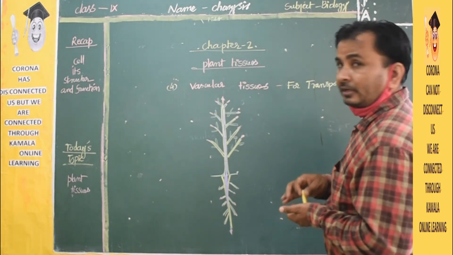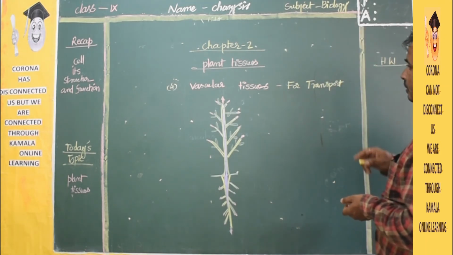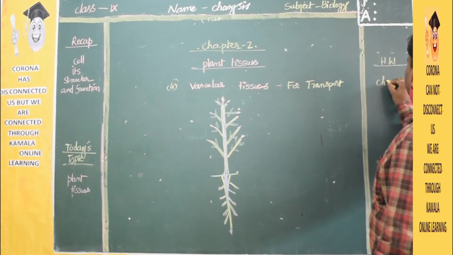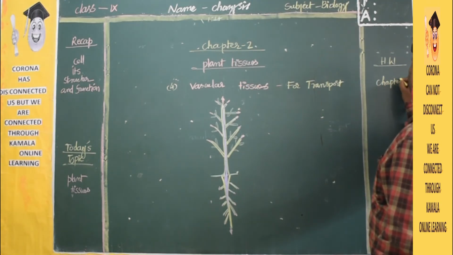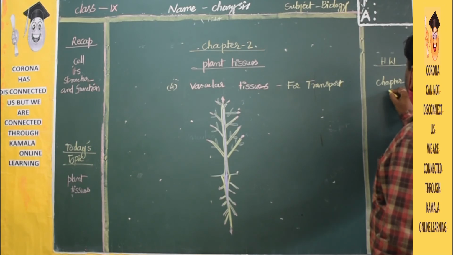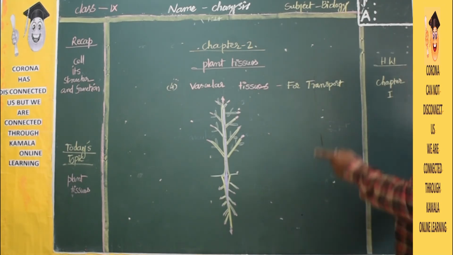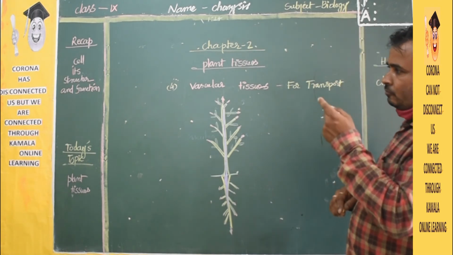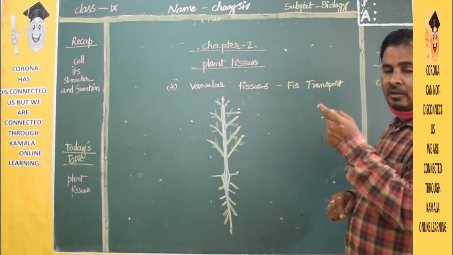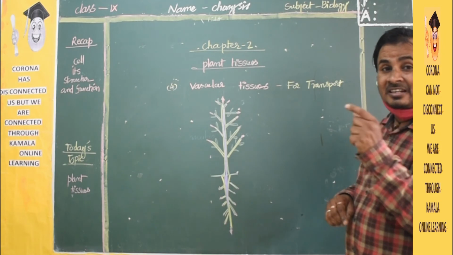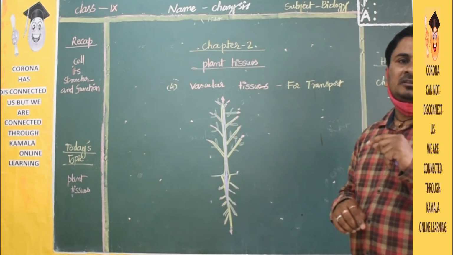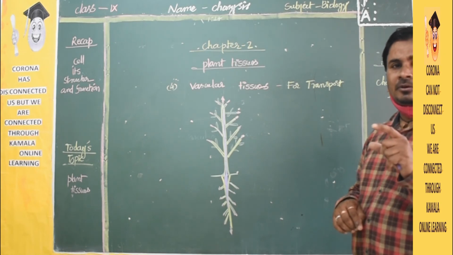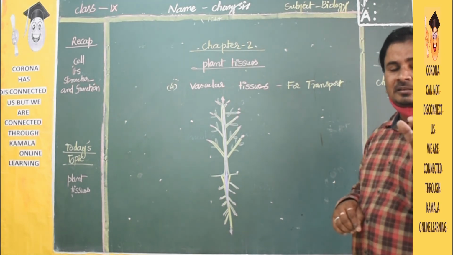Okay. Today's homework: you have to learn chapter 1. Chapter 1 is cell structure and function, a recap. You have to learn everything that is there, what the cell organelles are, and the structure and function of each cell organelle, like endoplasmic reticulum, Golgi apparatus, lysosomes, vacuoles, plastids, and the mitochondria.